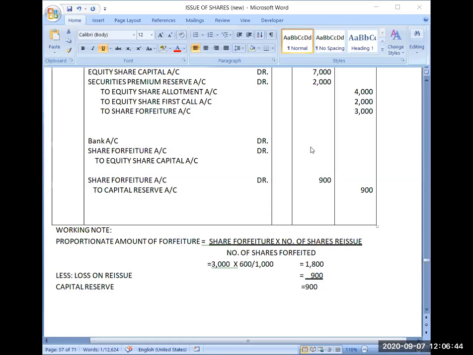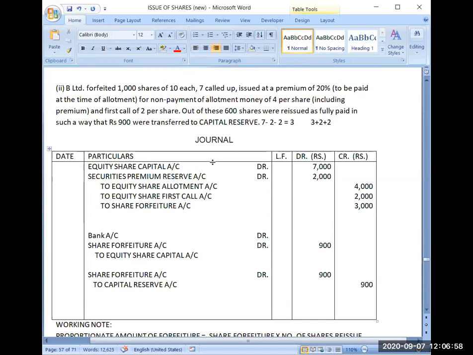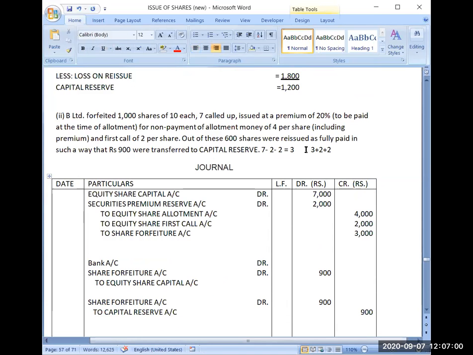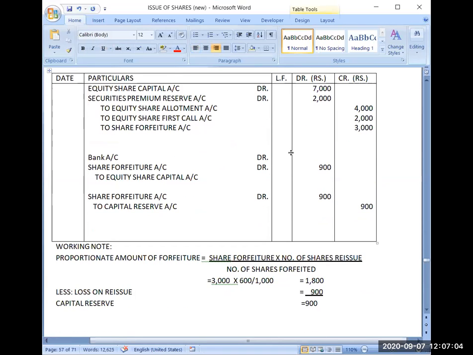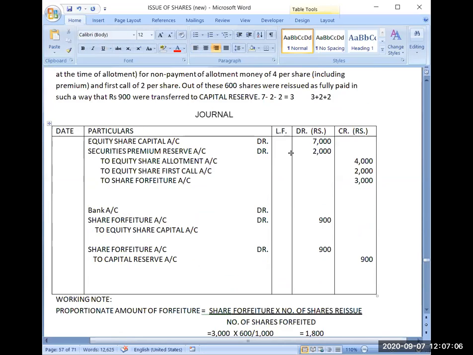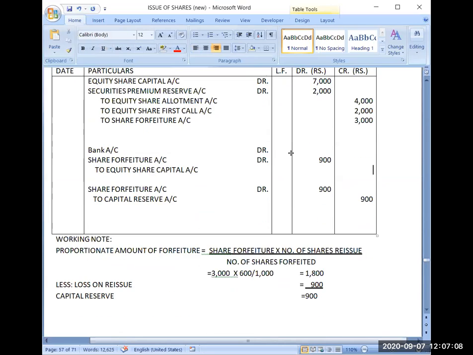So now this loss is 900. Then you know the capital amount. It is saying fully paid up. So fully paid up means 600 multiplied by 10, 6,000.